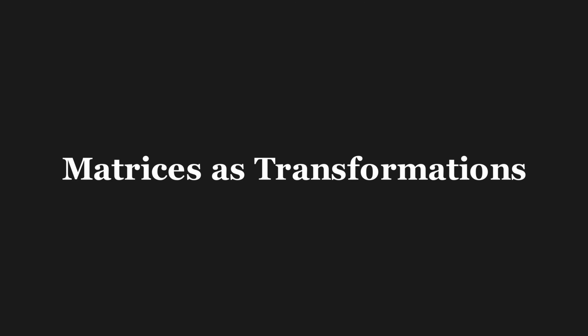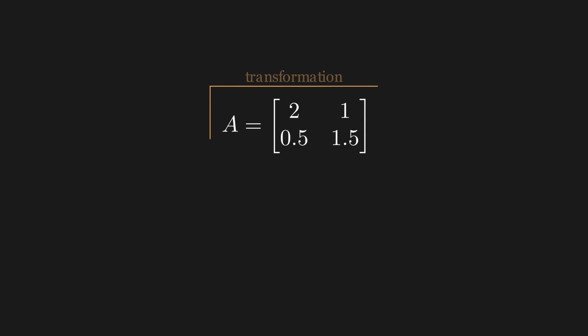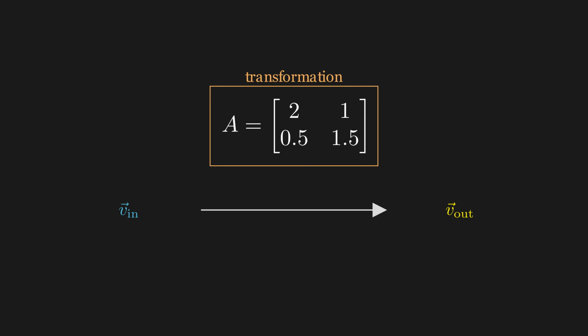Now we have vectors, lists of numbers representing data. But how does AI process these vectors? With matrices. A matrix is a grid of numbers. But don't think of it as a table. Think of it as a transformation, a machine that takes one vector in and pushes a new vector out. Watch what happens when a matrix transforms all of space.